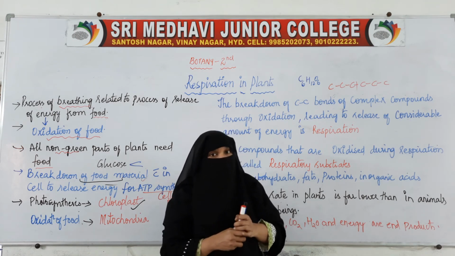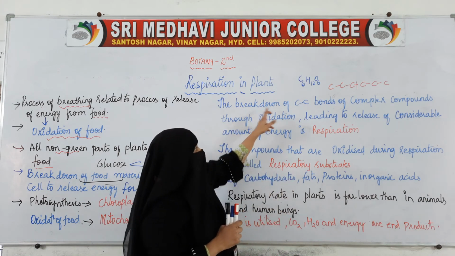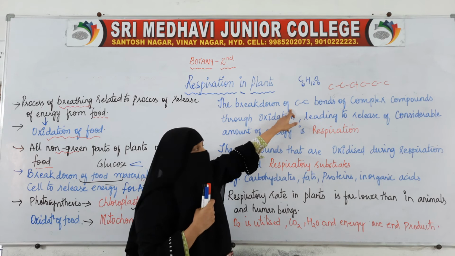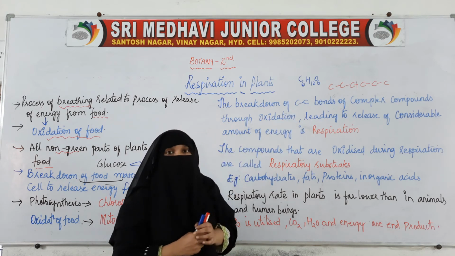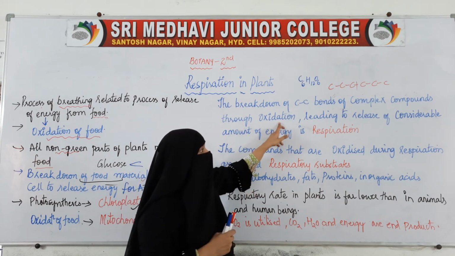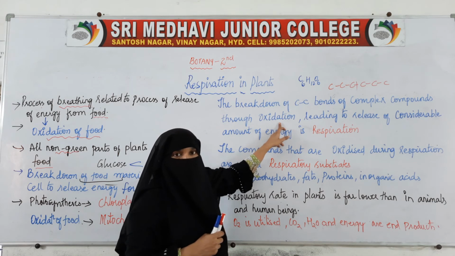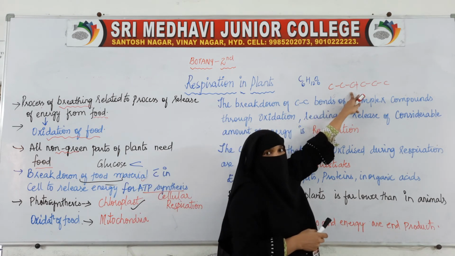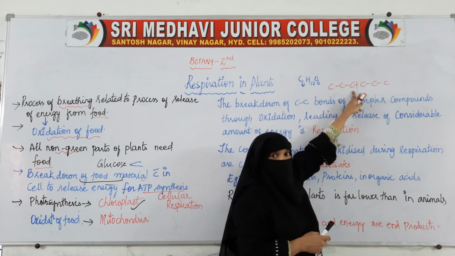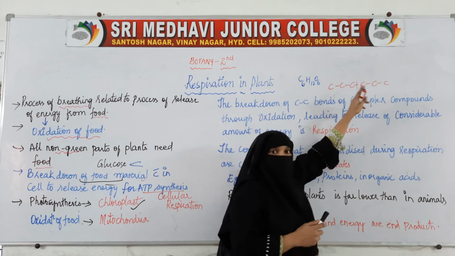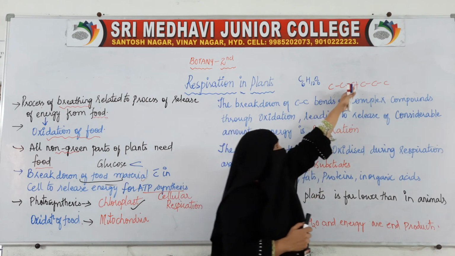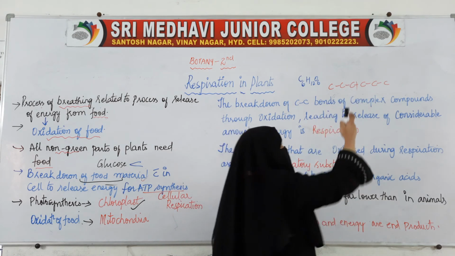So, what happens inside the cell? These C-C bonds of the complex glucose molecule will be broken down through oxidation, when oxygen is added. So, when the bonds break and oxygen is added to that broken compound, for example, this bond is broken.